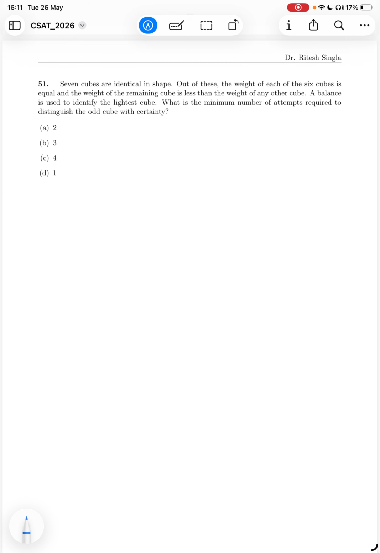So how many attempts will you require so that you can say that okay, this is the cube which has the lightest weight, because that is the odd cube. When we say that you need to say it with certainty, you have to be 100% sure. So you start with the worst case scenario. In the first case, when you have balanced it, both the cubes had equal weight. So two cubes are gone in the first instance.